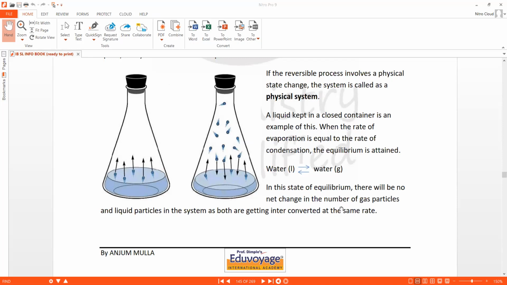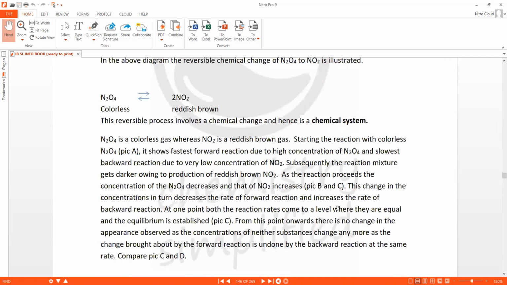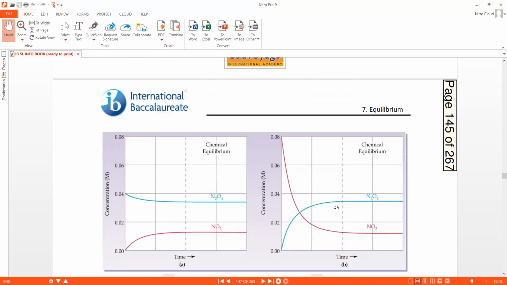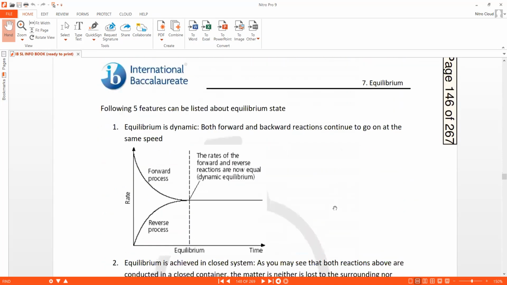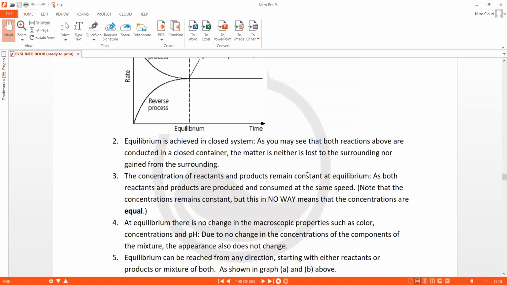So that's the second point of the equilibrium state, that equilibrium is established in a closed system.